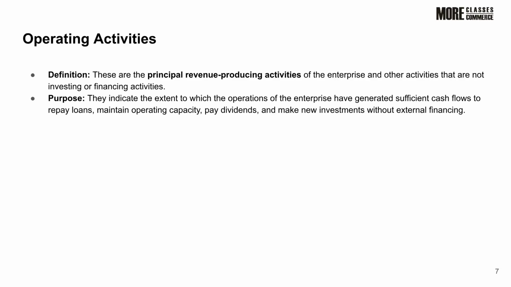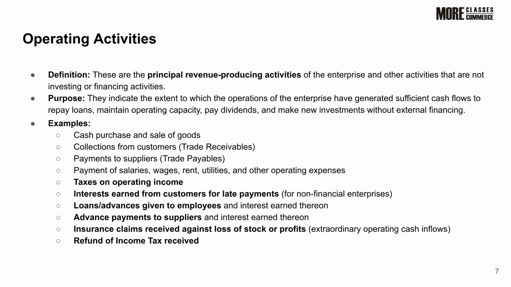Operating activities are the primary revenue-producing activities. They show how much cash operations generate to repay loans, maintain capacity, pay dividends, and make new investments without external financing. Examples include cash sales, customer collections, and supplier payments.